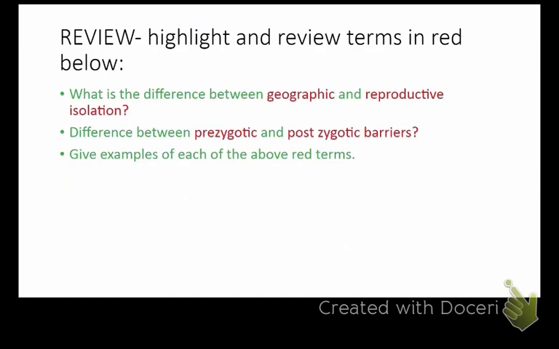So, in your notes right now, I would like you to highlight and review terms in red below. So what is the difference between geographic and reproductive isolation? You need to answer this on the back of your lecture notes for full points. Number one, what is the difference between geographic and reproductive isolation? Number two, what is the difference between prezygotic and postzygotic barriers? And number three, give examples of each of the above terms. So please make sure you write that down on your paper.